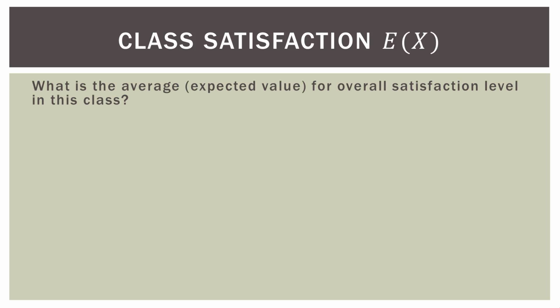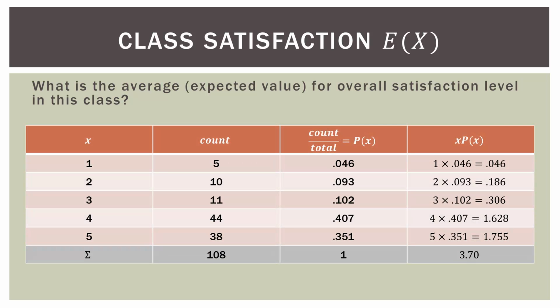Now the question is, what is the average or the expected value for overall satisfaction in this class? And I did this in the previous video. Once we do the expected value calculations, which are very simple, it's just the outcome, which is the first column there on the left-hand side, multiplied by its probability. It's just a weighted average. That's all it is. Now when we did all that calculation, we come up with an expected value of 3.7, which is pretty good. That's pretty close to satisfied, which would have been a 4. So that's pretty good.